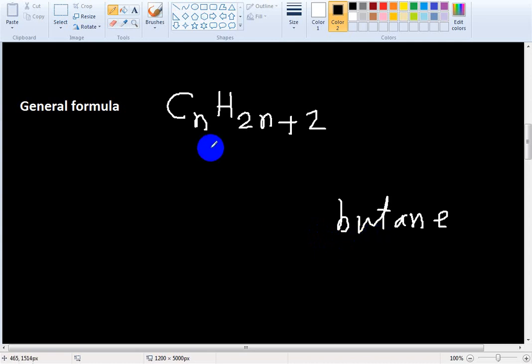Okay, butane. How many carbons here? n equal to... We find the molecular formula from the general formula. But means 4 carbons in a chain.